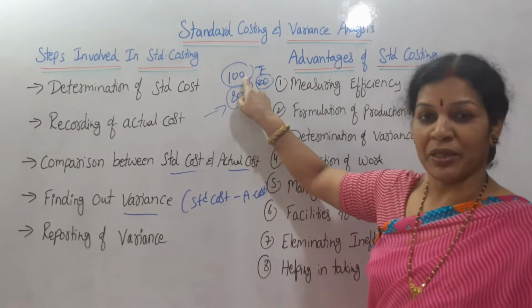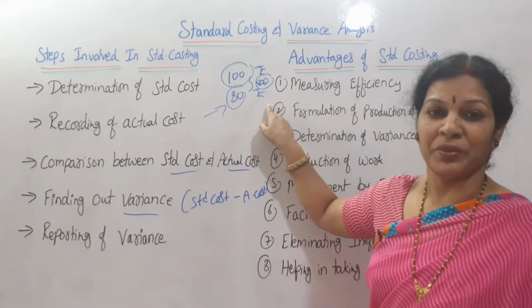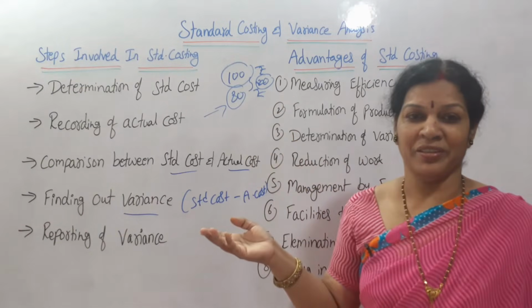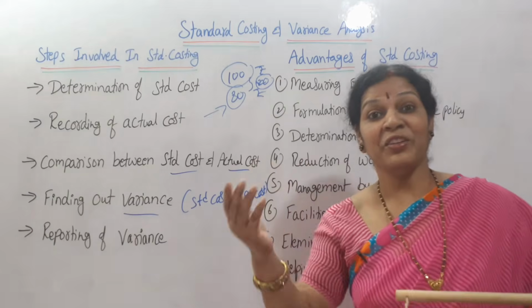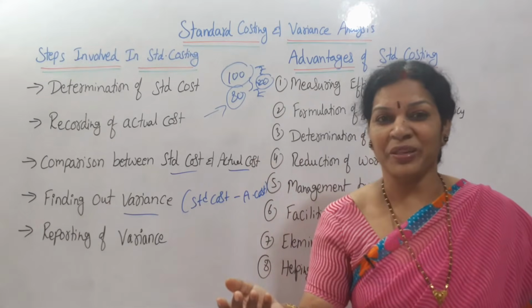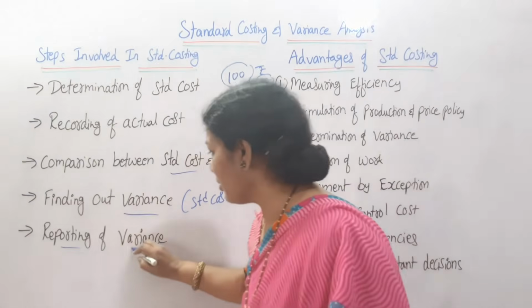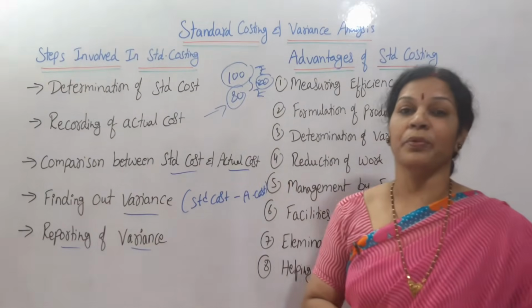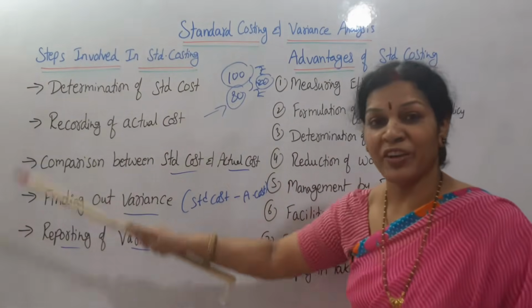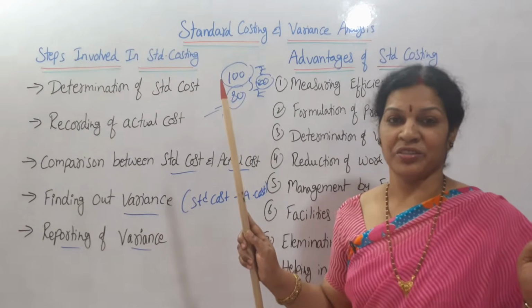100 is the market cost, but I am selling for 80 rupees. Unfavorable. If I am selling for more than 100, then it is favorable. Like this, you are reporting variance. Whatever variance you found, that is reporting. So these are the main 5 steps involved in the standard costing.